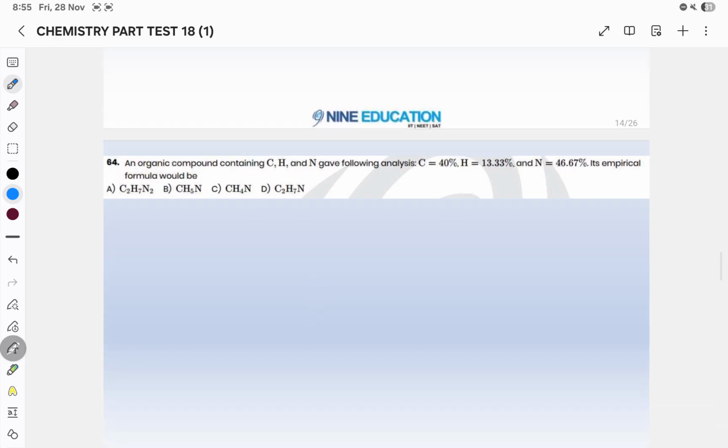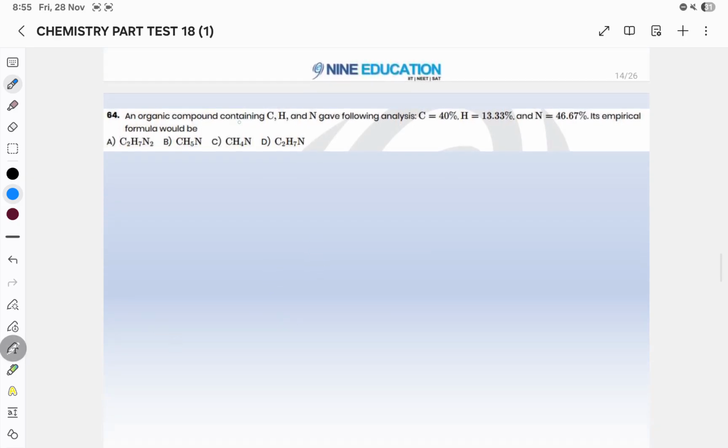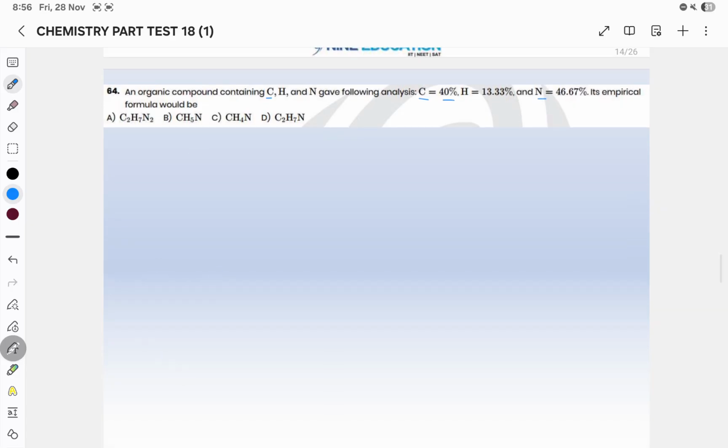Now we will move to question number 64. An organic compound containing carbon, hydrogen, and nitrogen gave the following analysis: carbon 40%, hydrogen 13.33%, nitrogen 46.67%. Its empirical formula would be? For the empirical formula, first we will calculate the number of moles in each case and then the simplest ratio.